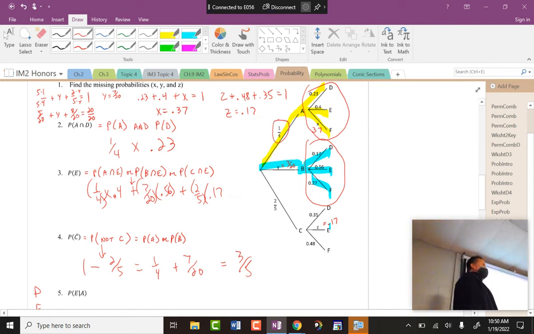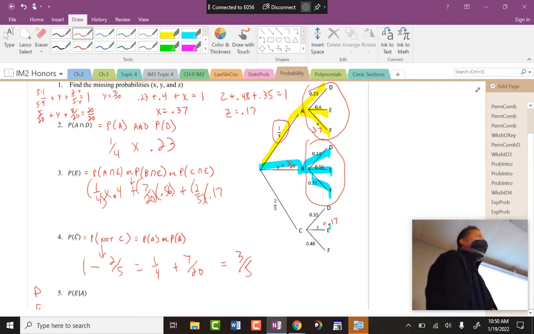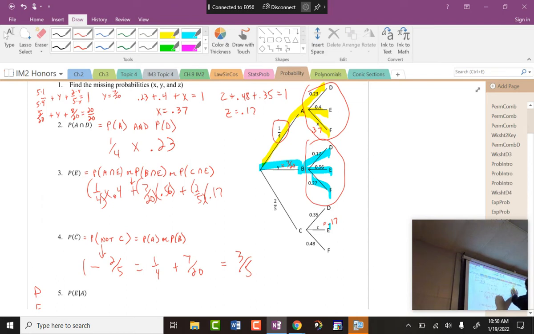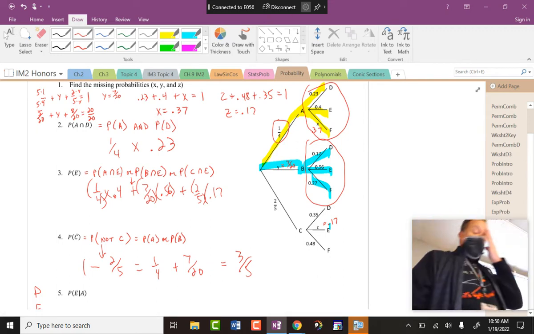All right, and that's what's really going on there. So that's why I just did 1/4 plus 7/20. Because A occurring could be A and then D, or A and then E, or A and then F. That will be 1/4 when you're done. 1/4 times 0.23. This will ultimately end up being 1 times 1/4, making it in simplistic format.